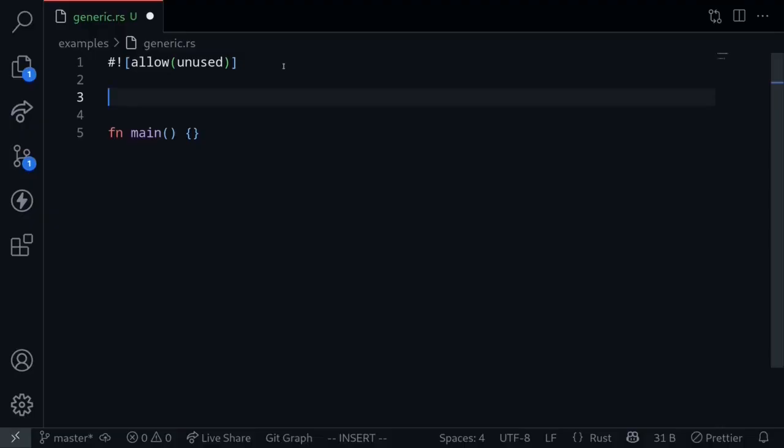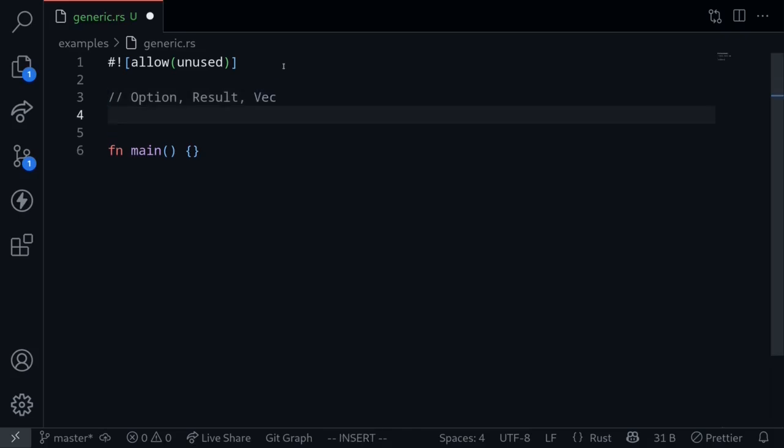Generic types are types that are parameterized by other types. We've already seen 3 examples of generic types. These are option, result, and vectors. Let's see how these are generic types. How are they actually defined?